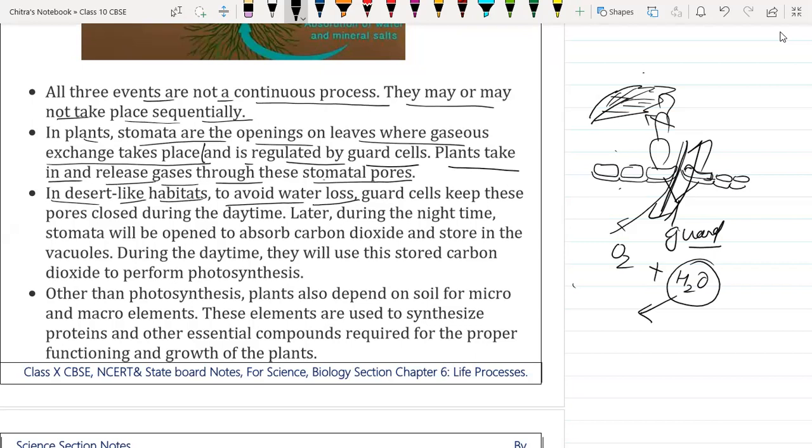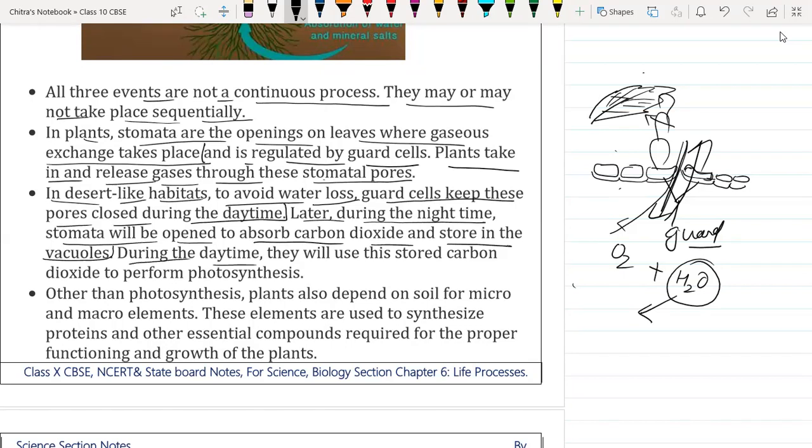In desert plants, to avoid water loss, the guard cells keep these pores closed during the daytime, because in the daytime more water is going to be lost. Later, during the night time, stomata will be opened to absorb carbon dioxide, which is stored in the vacuoles present in the cells.